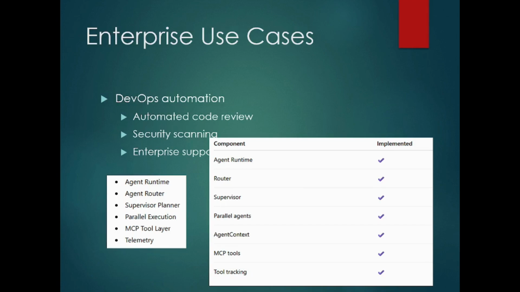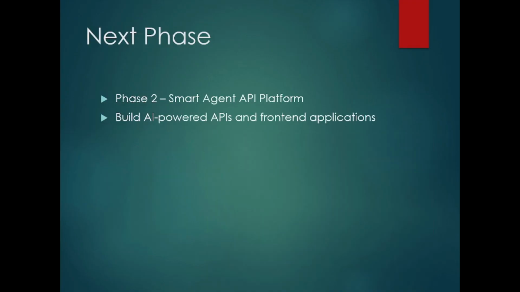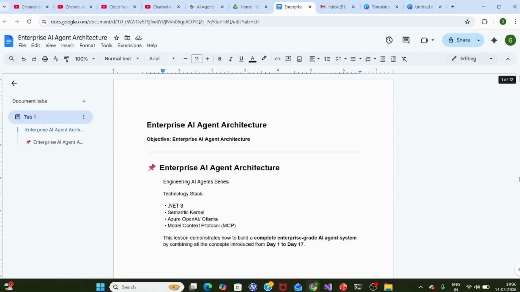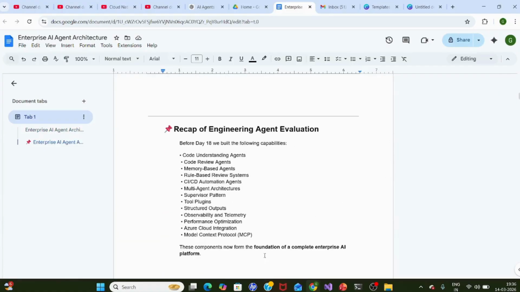So what we are introducing in day 18 is a package of day 1 to day 17: runtime, router, supervisor, parallel agents, agent context. Just remember these keywords, which will help when I do the deep dive in the PDF followed by the demo. Our foundation is the same: .NET, Semantic Kernel, OpenAI, Ollama, and Model Context Protocol. It integrates the AI agent using all the concepts from day 1 to day 17.